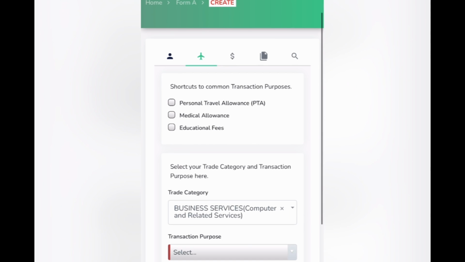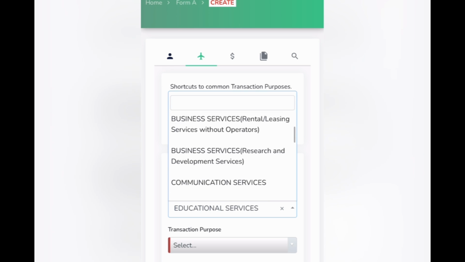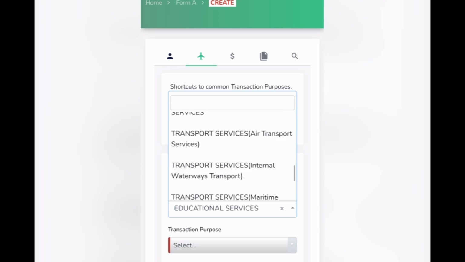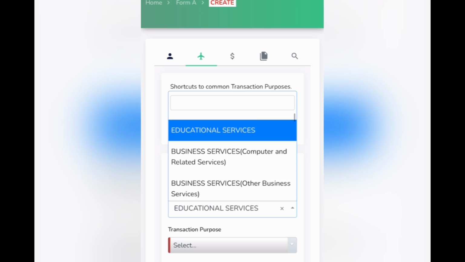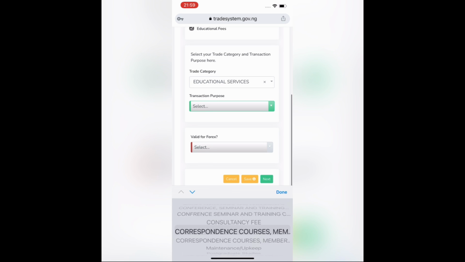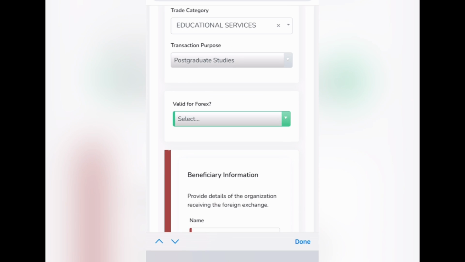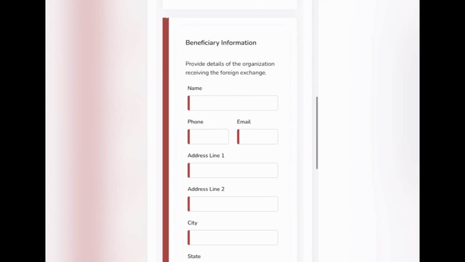So check out. Then the next thing is to go to Form A and click on create. Then if you click on create, if you are doing school fees or maintenance fee, you click on education fees. Then the type of service is education services. Then the transaction purpose will be, if it is maintenance or upkeep, you click it. If it is your master's school fees you are paying, you click postgraduate studies. If it is undergraduate, you click undergraduate studies. So whatever pertains to you, you click it. Then it's also asking if it is valid for forex, you click yes, it's valid.